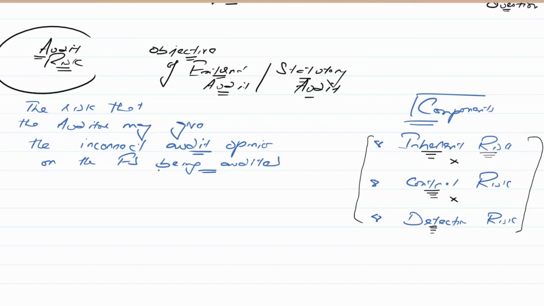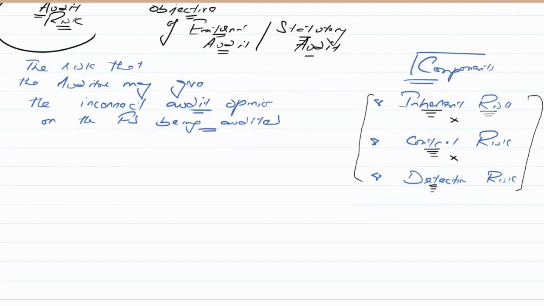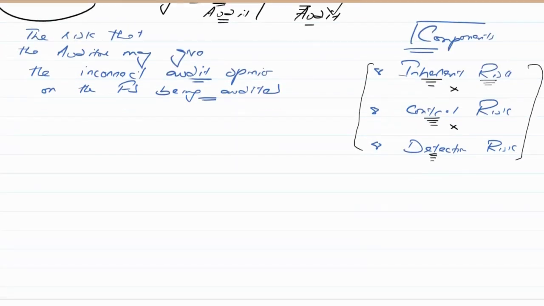Now basically you are taking the understanding of the entity and you're doing the risk assessment. You're not having the financial statement with you right now. That will be made available to you at the year end. You may have the ledgers and some books, but not the complete set of financial statements at the planning stage of the audit. So for the exam purpose, always relate the audit risk with the financial statements. If you are not doing that, then that will become the business risk. So I have given you enough examples.